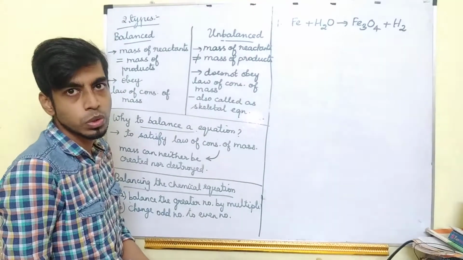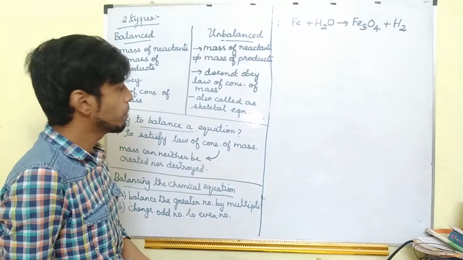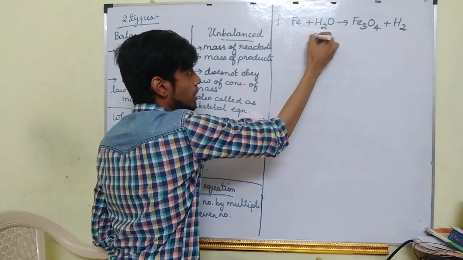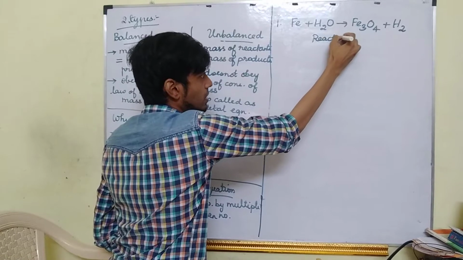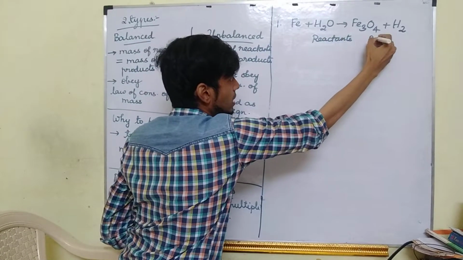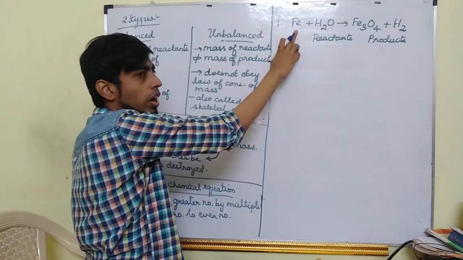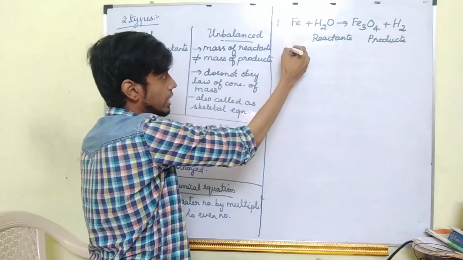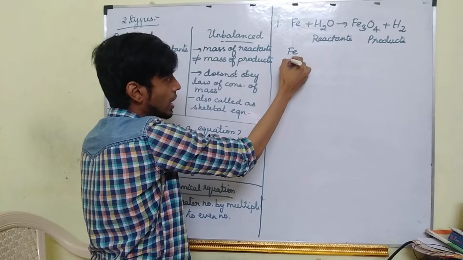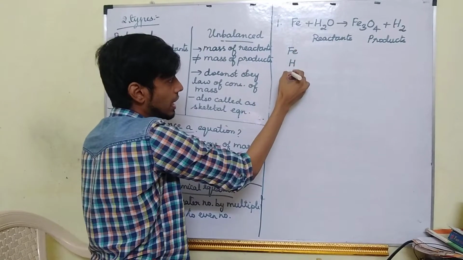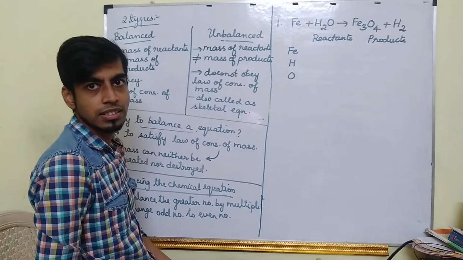First, you must write what elements are present and how much of each is present on the reactant side and product side. So what are all the elements present? Fe is present, hydrogen is present, and then oxygen is present.